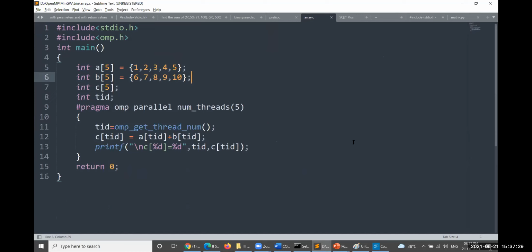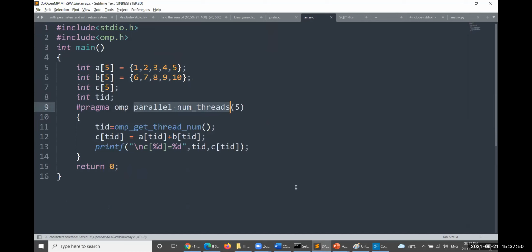You have created 5 threads, because the number of elements is 5. So in parallel you have traversed 5 elements at a time. It's already completed; I completed it previously.